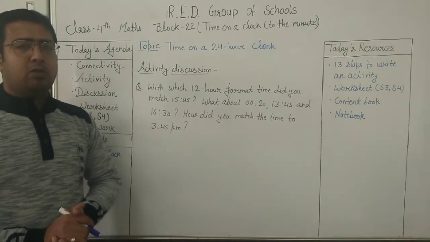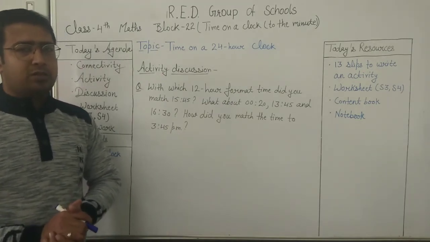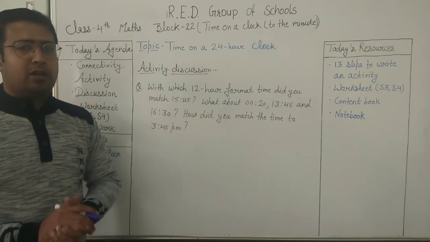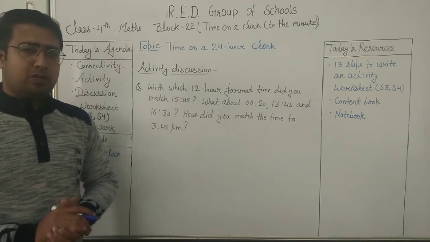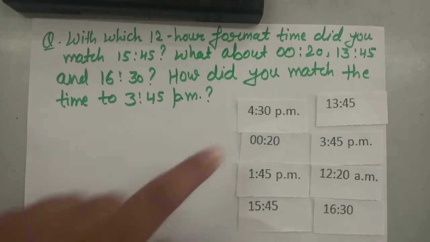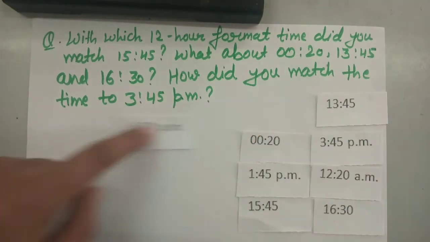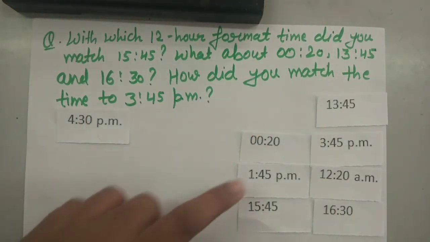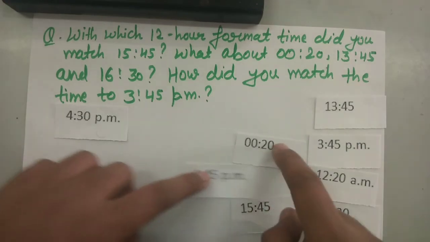Now just pause your video and discuss your answer with your parents. After that you can continue with the video for my answer. Now I hope you have told your answer to your parents, so I am discussing my answer. First of all we have to separate the 12-hour clock timings from the 24-hour clock timings. As it is 4:30 PM, we have separated it. Then 1:45 PM, we have separated it.